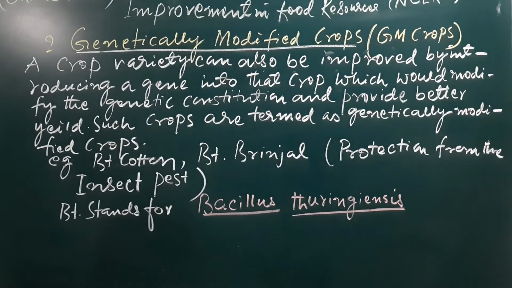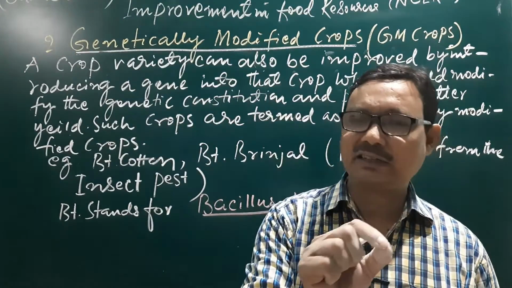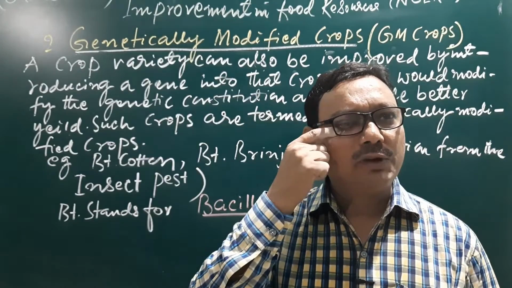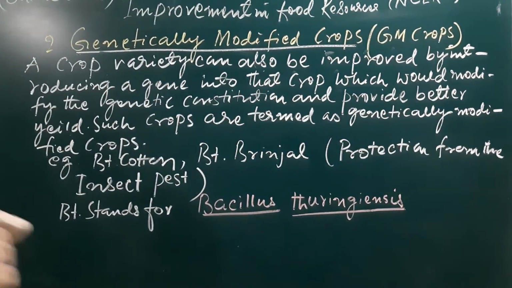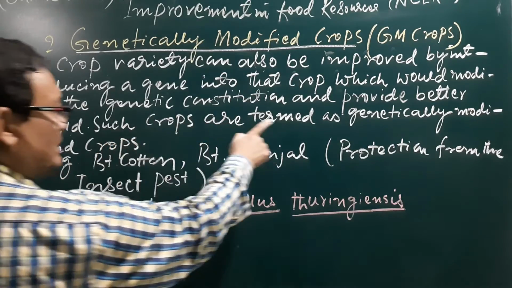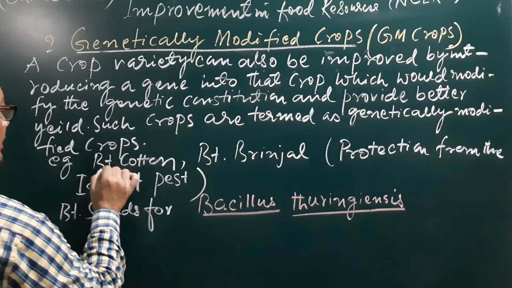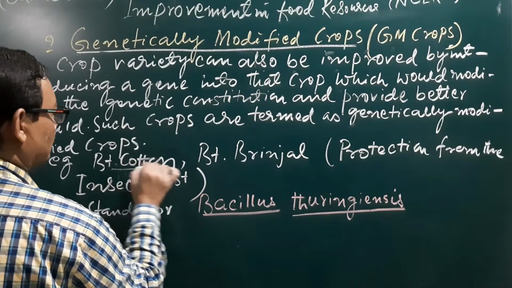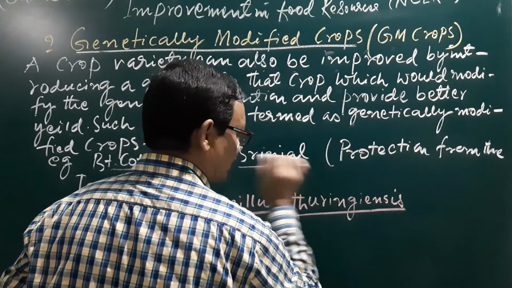The crop for which we want better yield, for which we want better quality, in that type of crop we will introduce a specific type of gene for desirable characters. Such crops are termed as genetically modified crops. Here in the example, you may see BT cotton. This is the first example. The second example is BT brinjal.